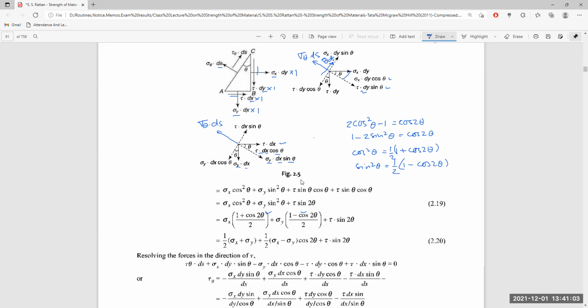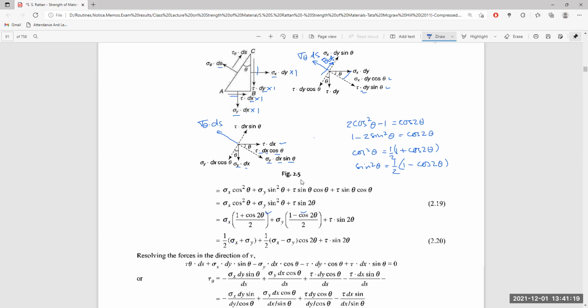I have told you wrong. Tau theta ds is acting in this direction, and tau dx sin theta is also acting in the same direction, so they are positive. And sigma y dx sin theta is acting opposite, so it is negative.